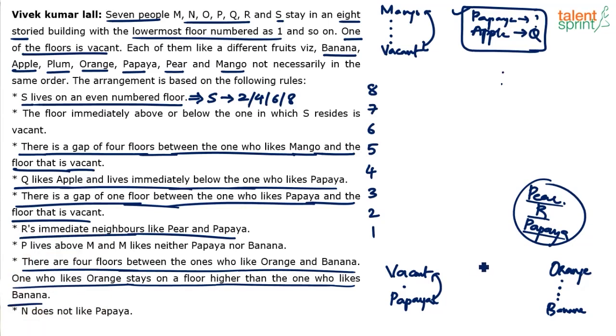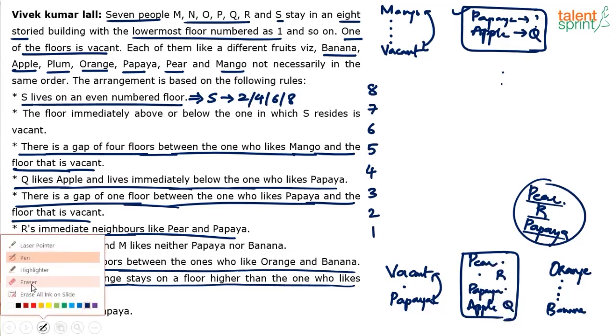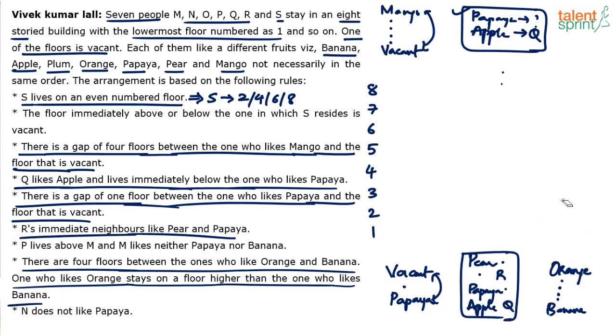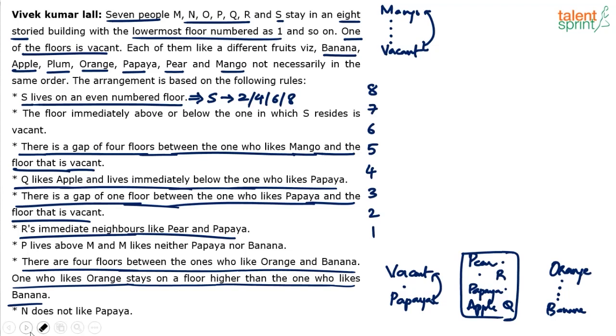Yeah. So this is what we have: pear. Then there's some fruit which is liked by R. Then there is papaya. Then there is apple, which is liked by Q. That's the final arrangement of these four. Yes or no? We don't know who likes papaya, who likes pear, and R likes what fruit, but that's the arrangement. Pear followed by R, followed by papaya, followed by apple. Down trend, right? And apple is liked by Q. So I can clear all the other sections here, right? This has been verified. This has been considered, and this also has been considered. So I'm trying to merge multiple pictorial representations that we have done to find out what can happen.